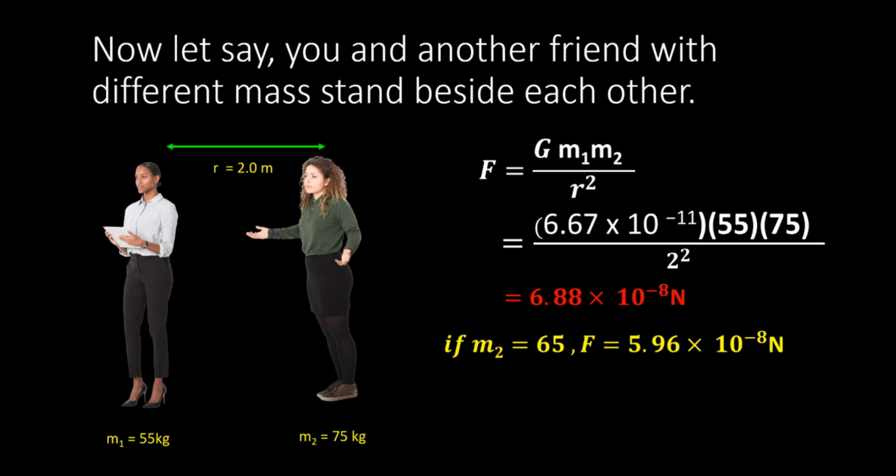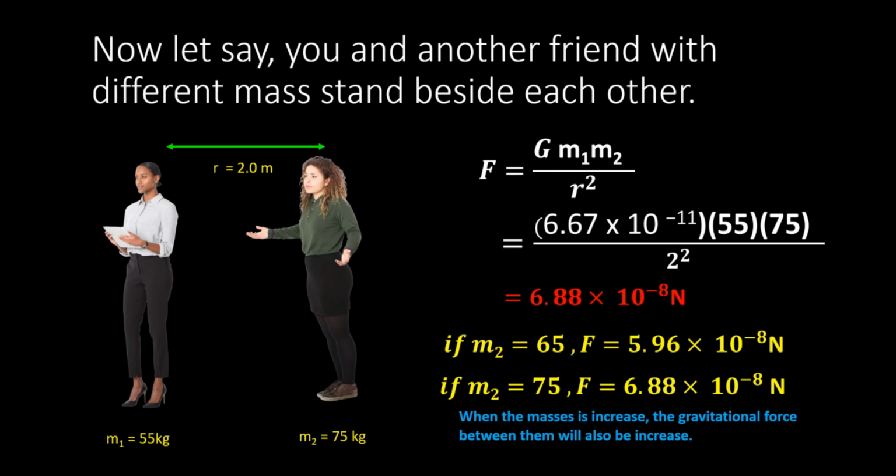If the mass is 65 kg, the force will become 5.96 times 10 power of negative 8. And now, when the mass is 75 kg, the force will become 6.88 times 10 power of negative 8 Newton. We can conclude that when the mass is increased, the gravitational force between them will also be increased.